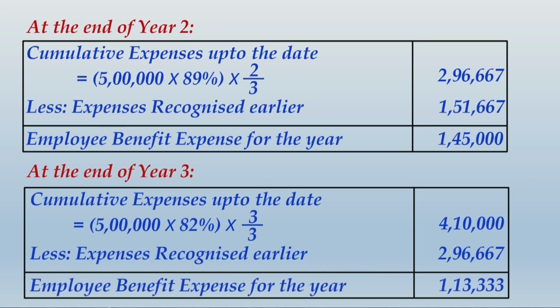So employee benefit expenses for the third year will be 1,13,333. So friends, note down this whole thing, and that will be the end of this example solution. And once you are done with this, we start with the full-fledged questions ahead.